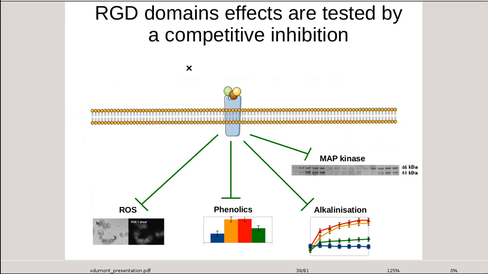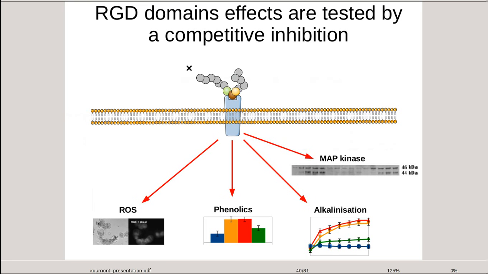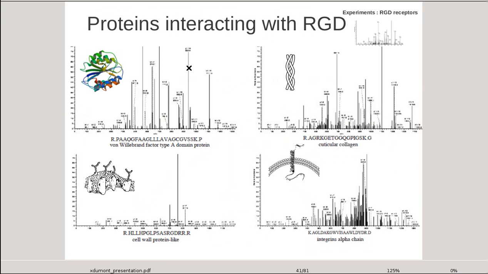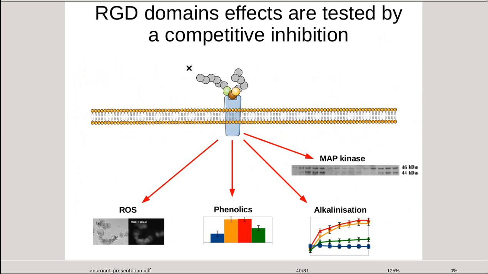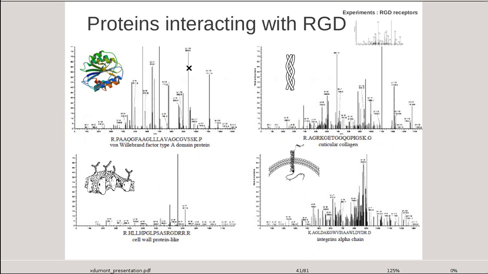So RGD inhibits all of the key elements proposed in the putative integrin response pathway: MAP kinase, ROS, phenols, and alkalinization. The next step is to identify the partners interacting with RGD. Therefore, the authors used trypsin to fragment these partners when binding to RGD. Then, they analyzed and sequenced the fragments by mass spectrometry. The results lead to four families of proteins.